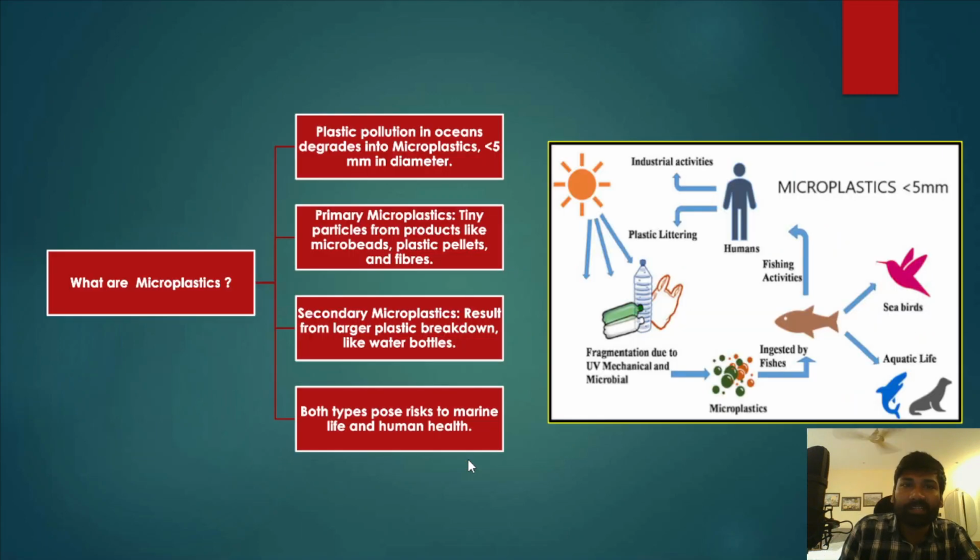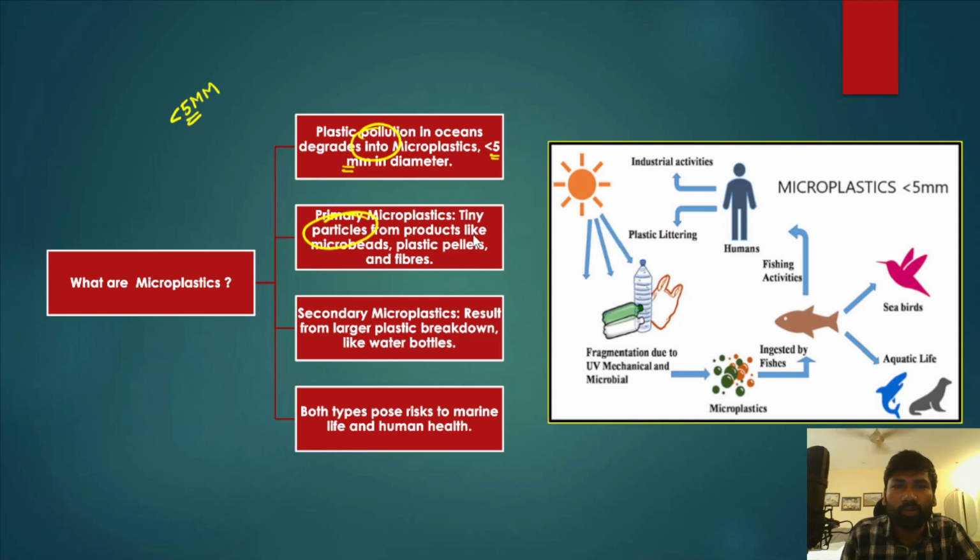So what are these microplastics? Microplastics are a form of plastic pollution in oceans, and they are plastics less than 5 millimeter in diameter. They are very tiny particles, less than 5 millimeter in size.